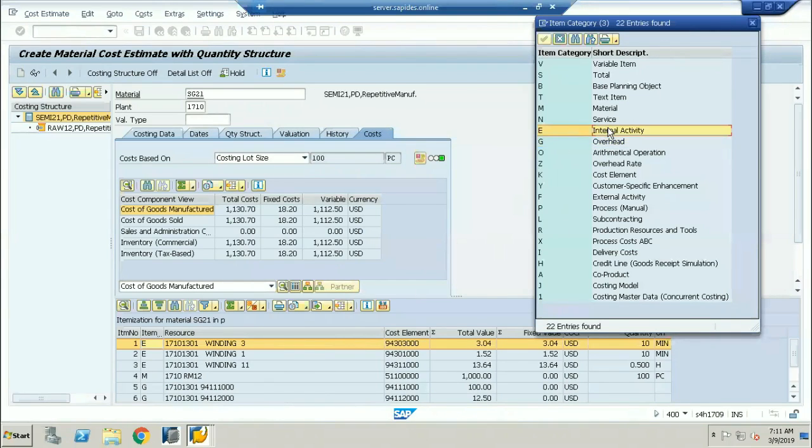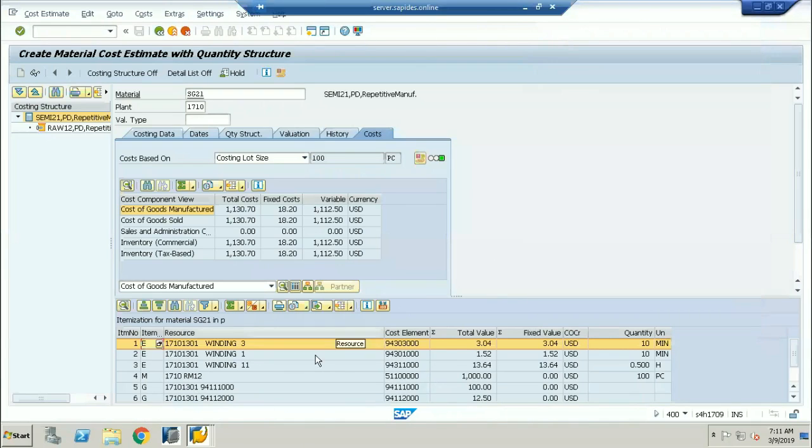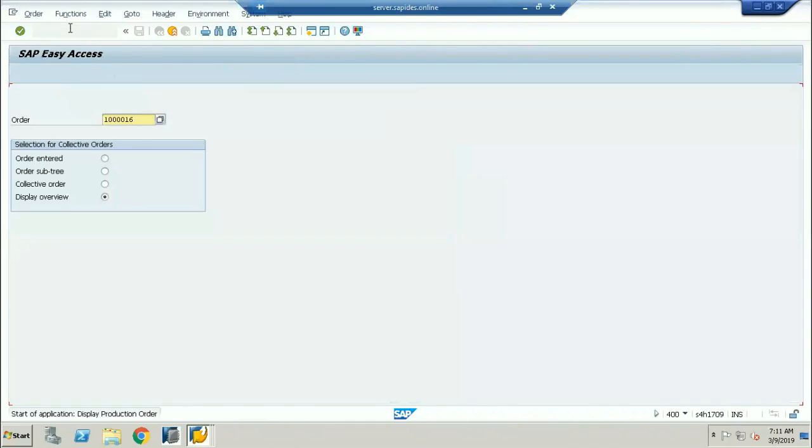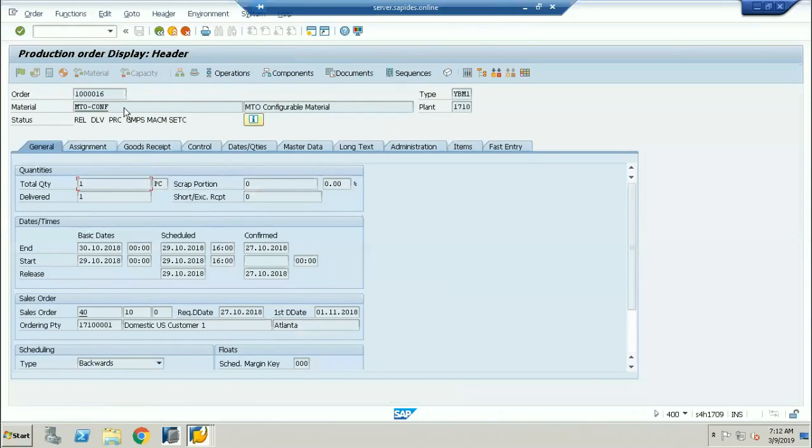One is E. E is always internal activity, and internal activity is nothing but your secondary cost element. Here you can see these are the secondary cost elements taken. M is your material. And G is your overheads, which are calculated based on overhead rates as a percentage. So this is what we call the cost of goods manufactured for a particular material for the particular transaction. Now, if I go back and select here, CO03. Mahesh, I have a question. Yes, sir, one second, sir.